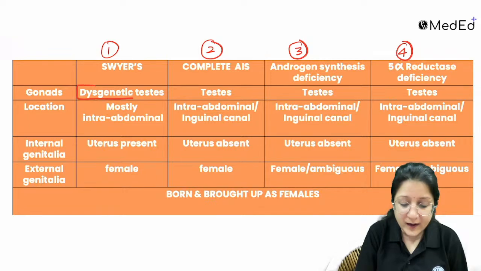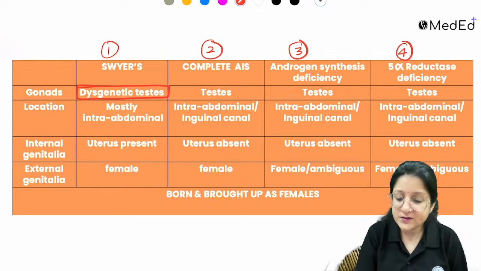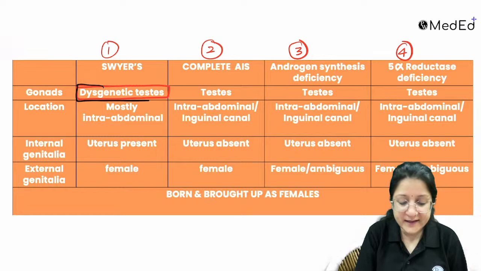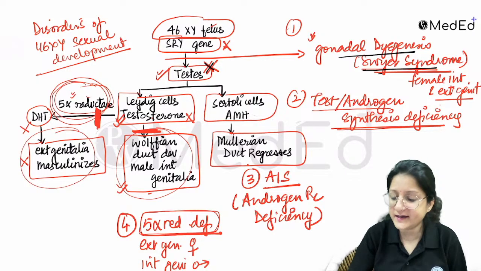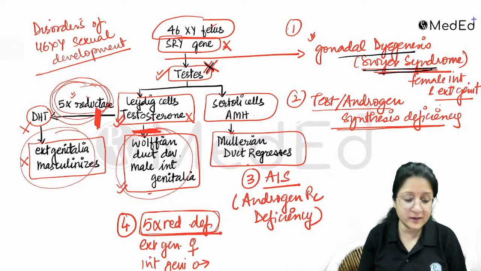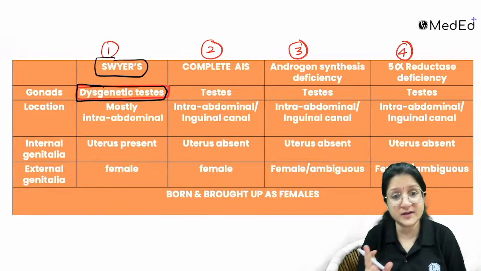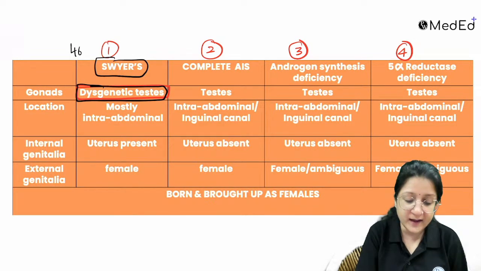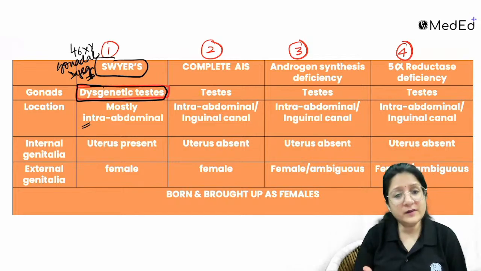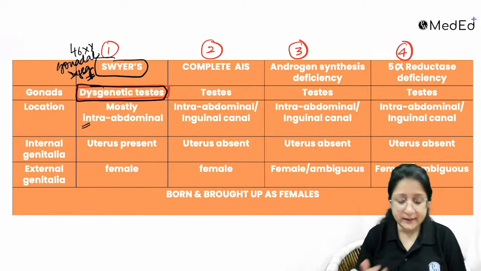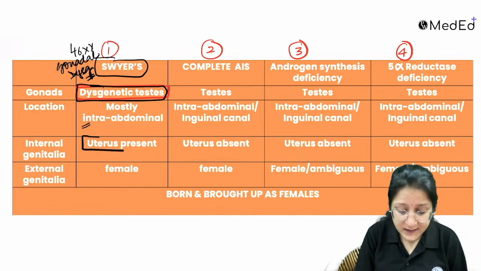See, with Swyer, you have dysgenetic testes. We've already told that here: testes are not there, dysgenetic testes are. We've discussed Swyer in the previous question, 46XY gonadal dysgenesis. Now, the location can be intra-abdominal, mostly intra-abdominal. It can be in the canal also. The uterus